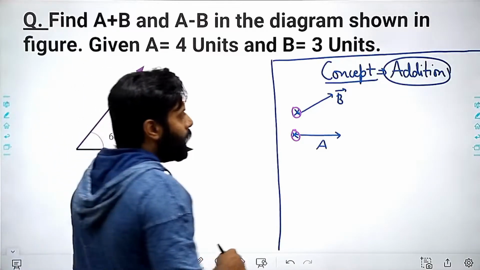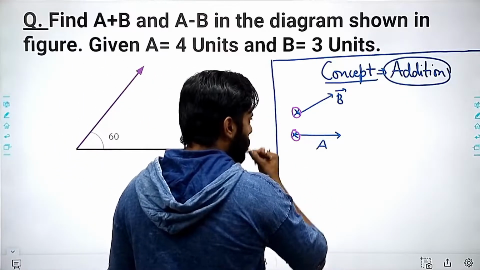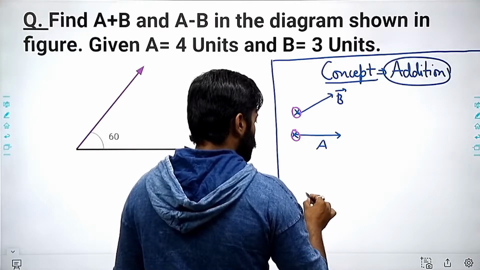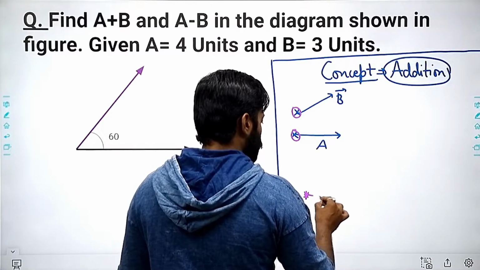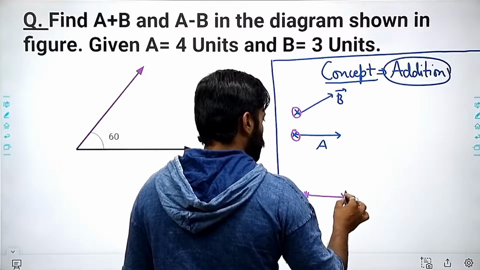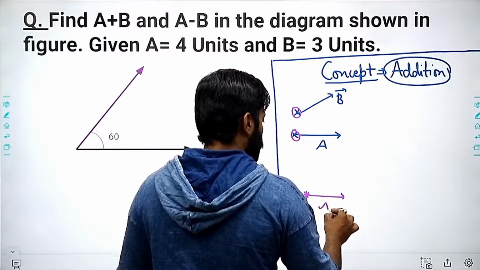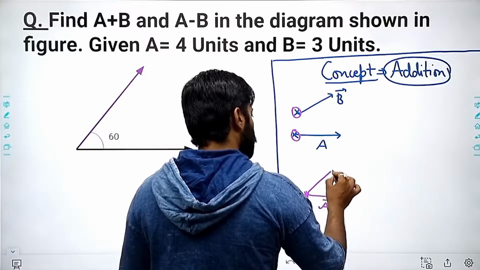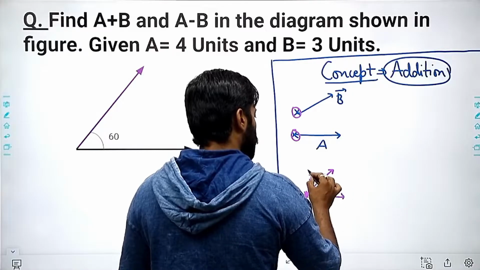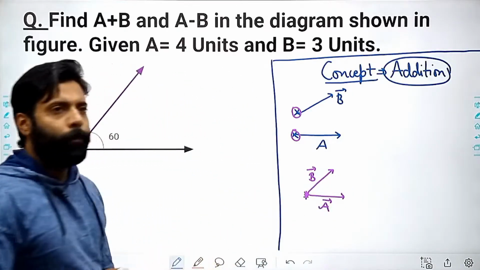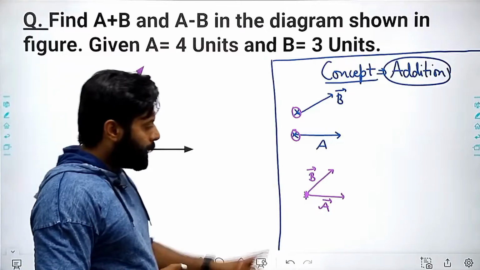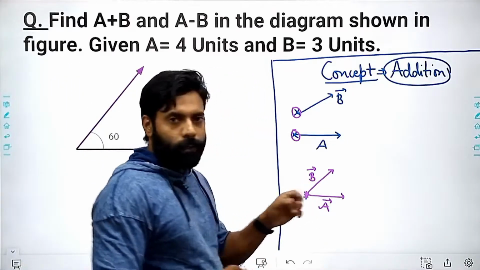So when I tie their tails, this will be the A vector, and this will be the B vector, right?